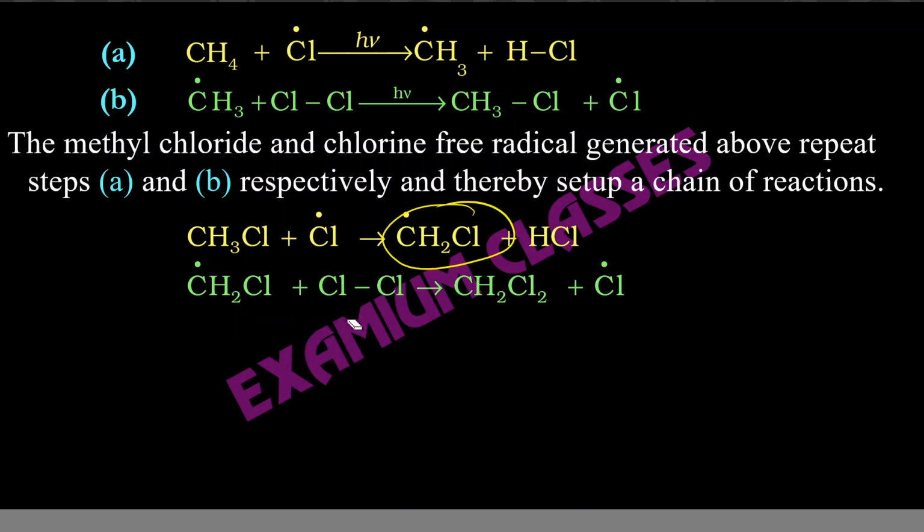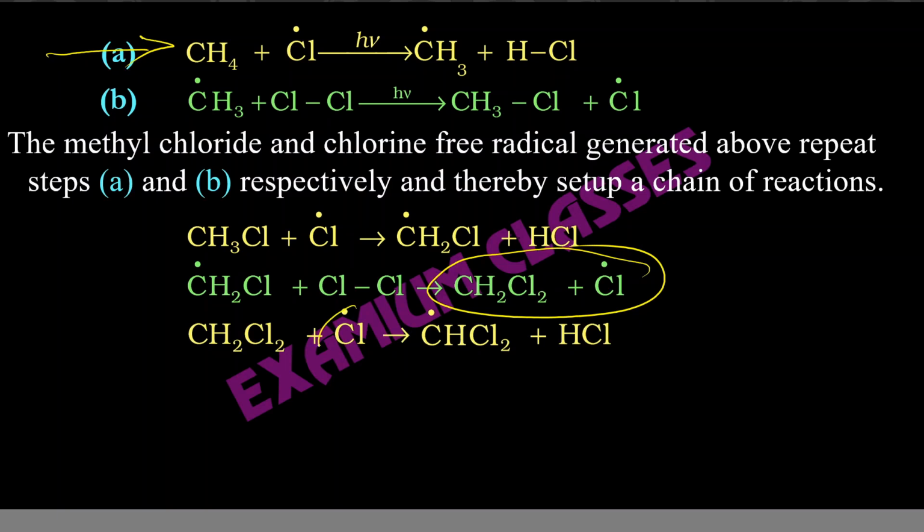This part will create another chlorine free radical. Now again this part will repeat, meaning these two will combine, and when these two combine, the free radical will be transferred to the left side. So free radical will be transferred here and hydrogen will come here.